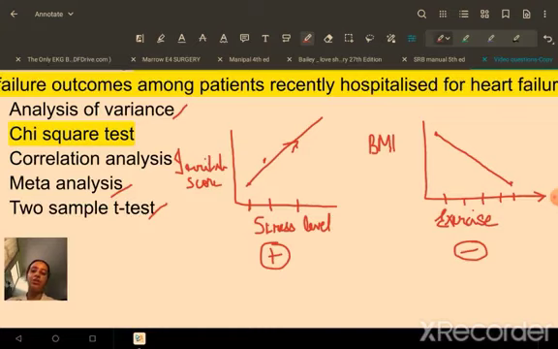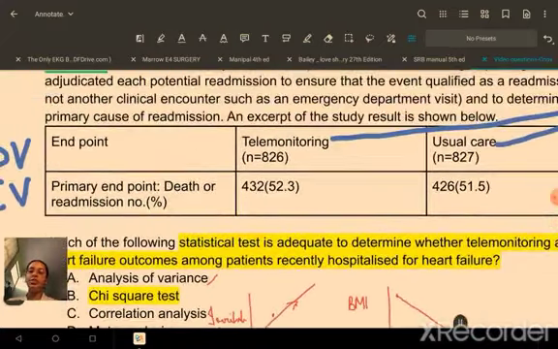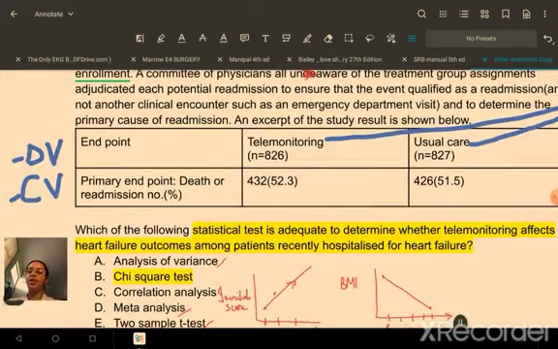So that's about correlation analysis. And finally, about the chi-square test, we have already seen, when both the things are categorical, the relationship between two categorical variables or groups is analyzed using the chi-square test. So that's all we had to know in this question.